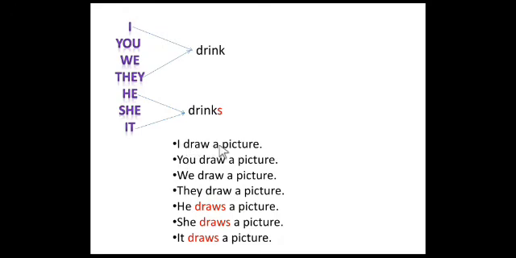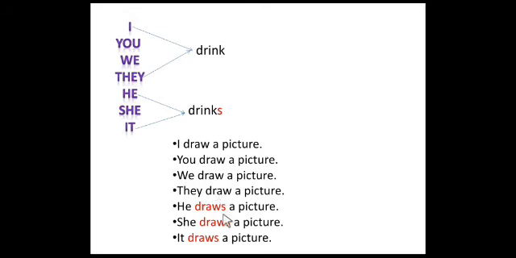I draw a picture. See, I did not add an s form to the main verb because I is not a third person singular here. I draw a picture. You draw a picture. We draw a picture. They draw a picture. Then students, see here, which are in the red color. He draws a picture. So here, for I, you, we, they, I did not add the s form to the main verb, draw.